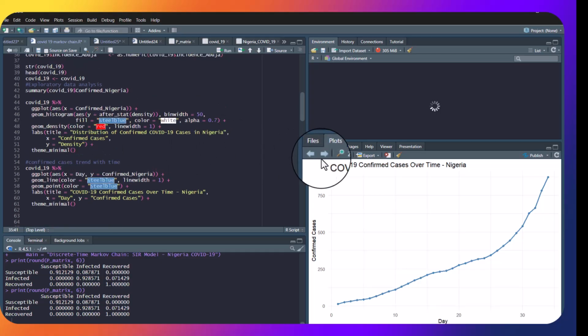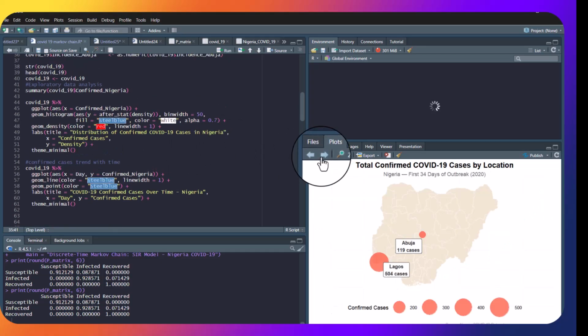Then I went ahead to visualize the states in which the virus could be seen, and like I said earlier, the data set only focused on two states, which are Lagos and Abuja, but there are more confirmed cases. Across Lagos and Abuja, the total confirmed cases is 600 and something. So we have 200 and something confirmed cases left that were not covered, because the data set focused on Lagos and Abuja, but could be seen as the total confirmed cases, so 873 from our data set.